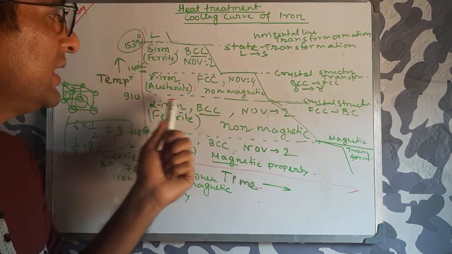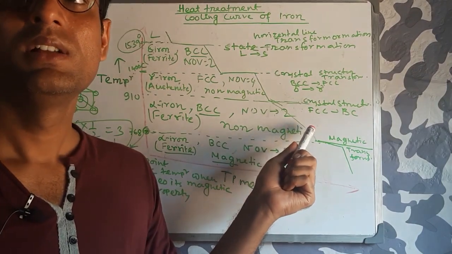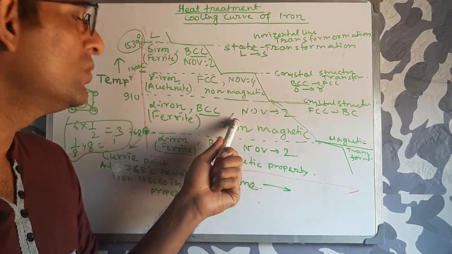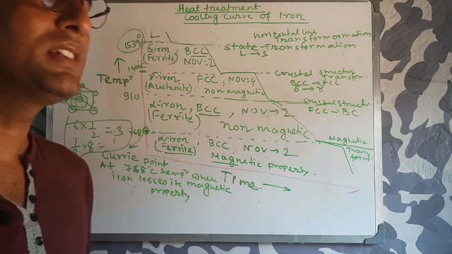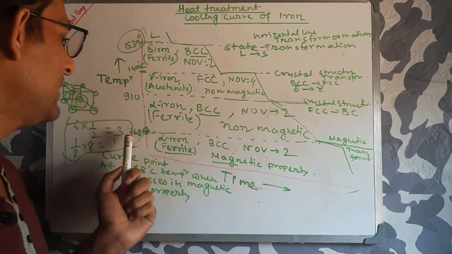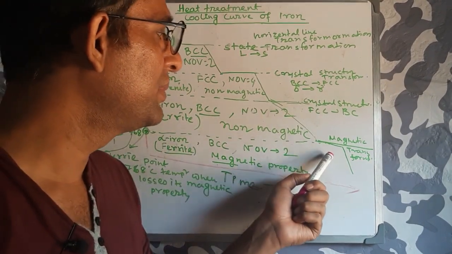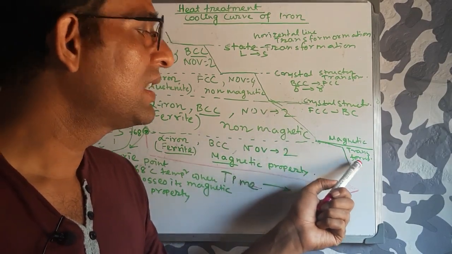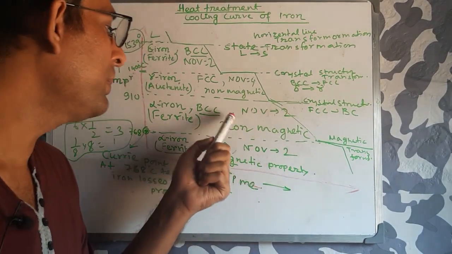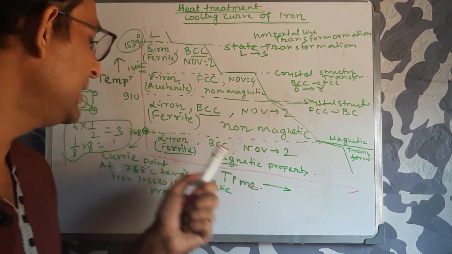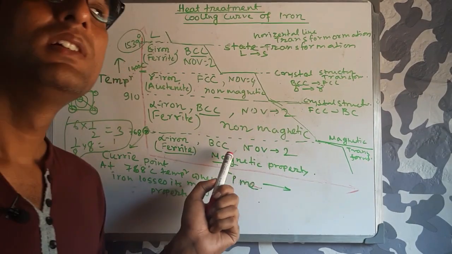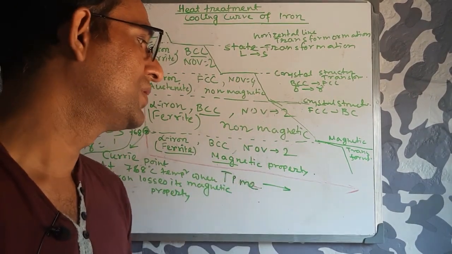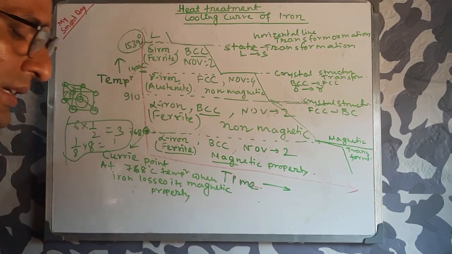Again at 910 degrees centigrade, FCC becomes BCC. This is also a crystal structure transformation. And at 768 degrees centigrade, iron undergoes magnetic transformation. That means non-magnetic iron becomes magnetic at 768 degree centigrade. So this is the whole cooling curve.